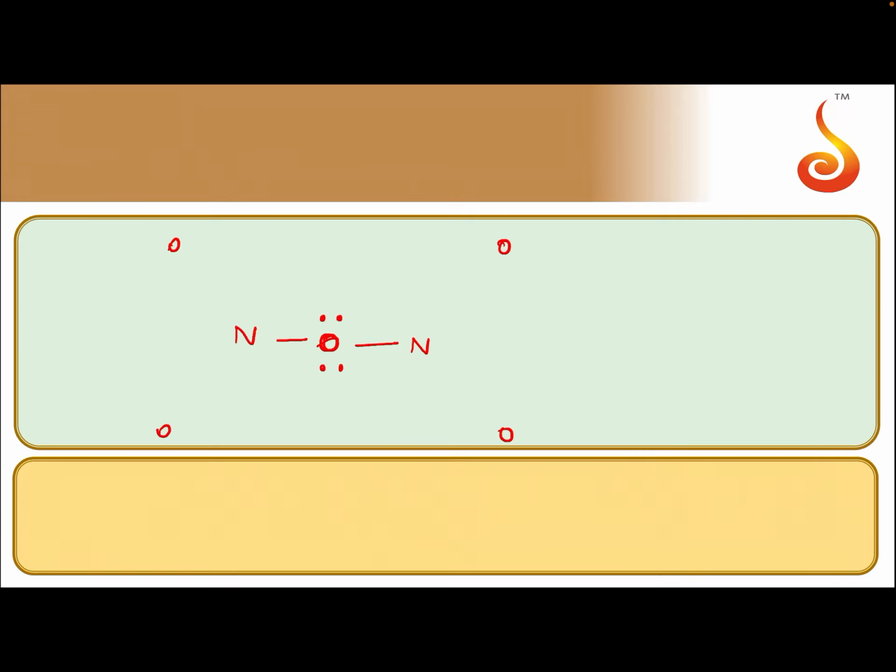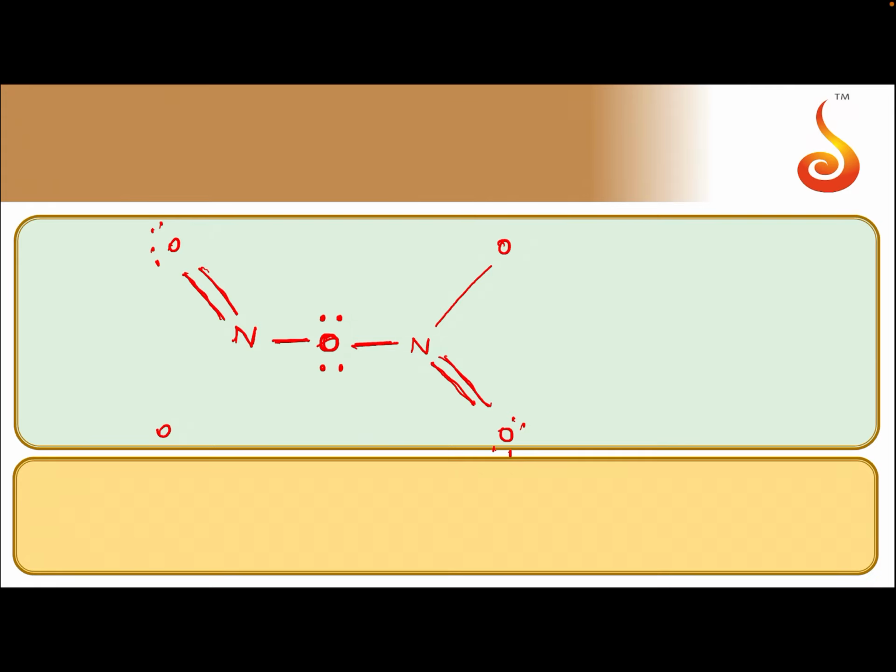Now in this case, oxygen I am showing 2 bonds. So if I show single bond here, if I show double bond on oxygen, means 2 lone pairs. Again double bond on this oxygen means 2 lone pairs. So nitrogen is forming 3 bonds.